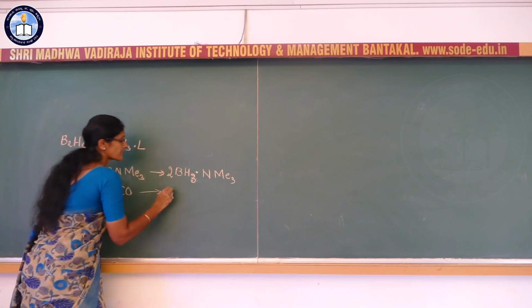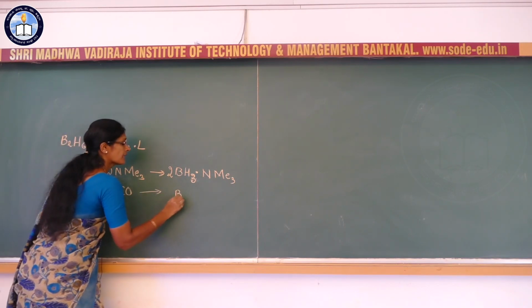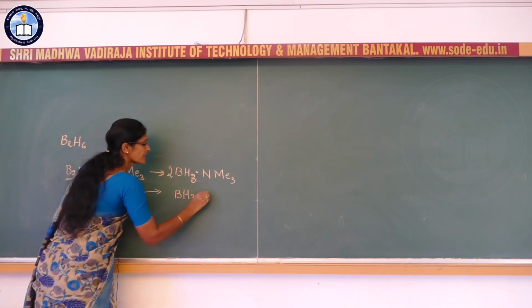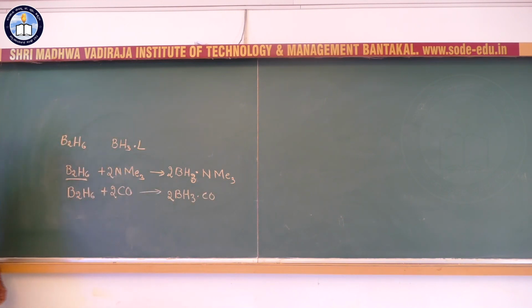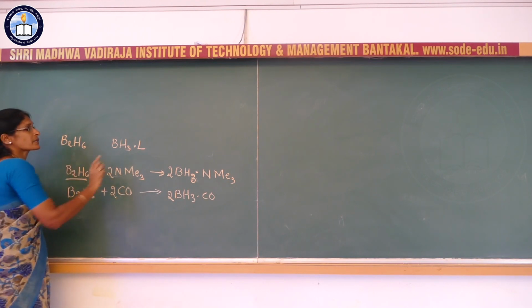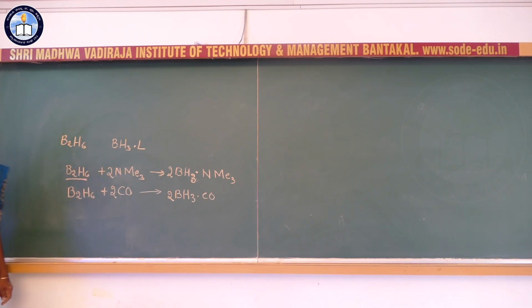Here also it undergoes a cleavage reaction and gives the borane adduct. Now this is the cleavage reaction of diborane when it reacts with the Lewis base.